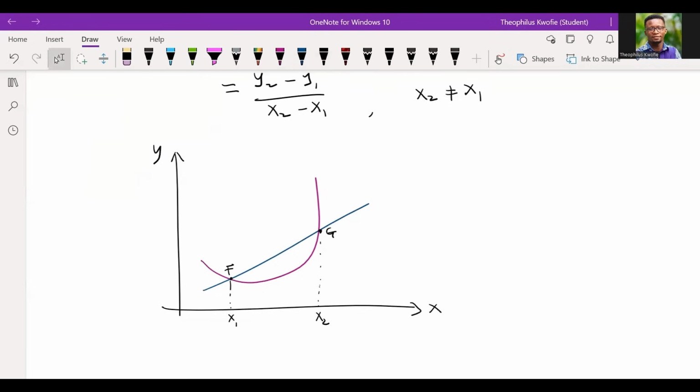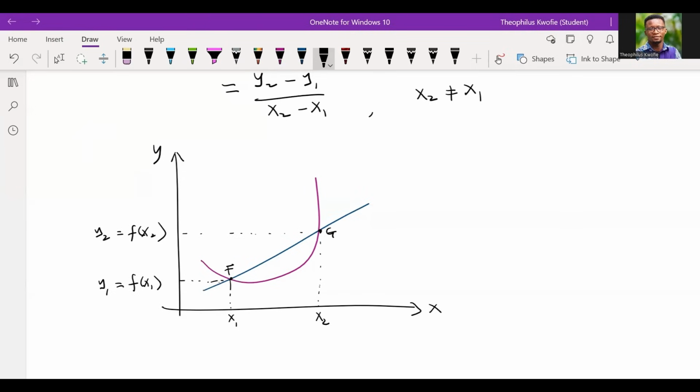Now, let's look at something really important here. If I plug in the value of x1 into the main function, it means we are going to have what? y1 is equal to what? f of x1, right? And if x2 is plugged into the main function, we should have y2 equal to f of x2, right? So let's take note.